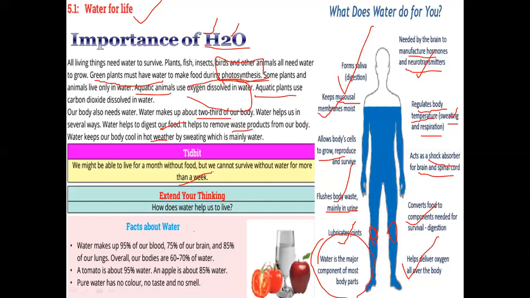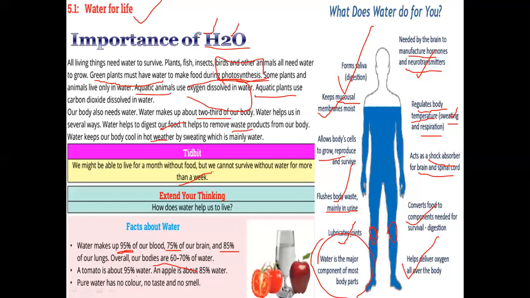In our body, blood contains 95% water, the brain contains 75%, 85% of the lungs is water, and our whole body consists of 60 to 70% water. So water is everywhere in our body for survival.